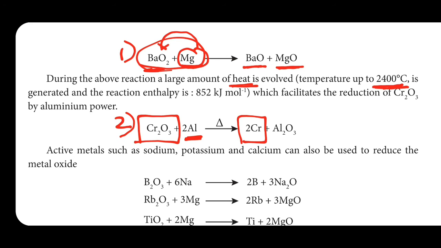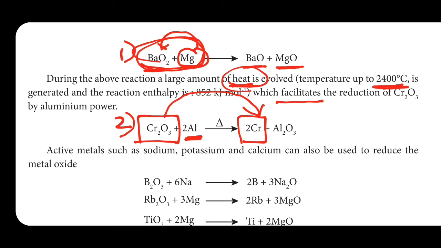That heat only facilitates the reduction of Cr2O3. That heat only is responsible for this conversion, that is Cr2O3 to Cr. That heat is evolved from this mixture called the ignition mixture, that is magnesium and barium peroxide. Up to this, the aluminothermic process is over.